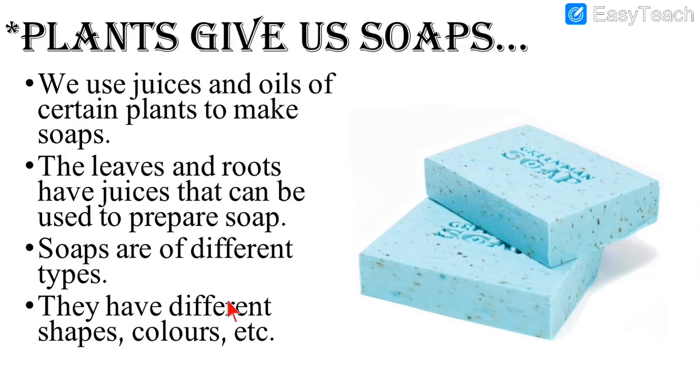They have different shapes, colors, etc. So as we bring soaps in our house for bathing, for many other purposes, we know that soaps are of different sizes, different shapes and colors. And where do we get soap from? We get from juices and oils of certain plants, and we can get it from leaves and roots. Leaves and roots have juices and we can make soap with the help of plants.